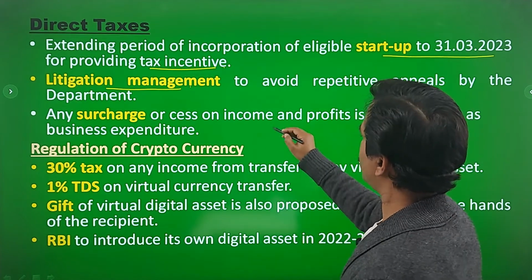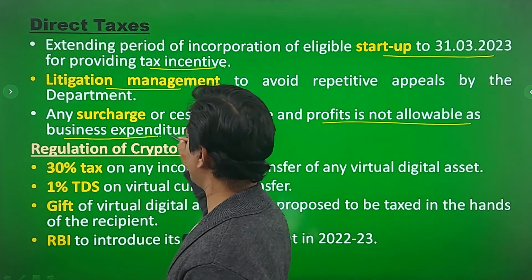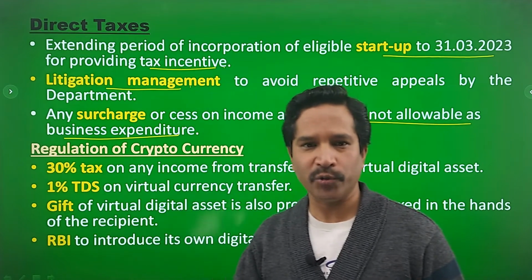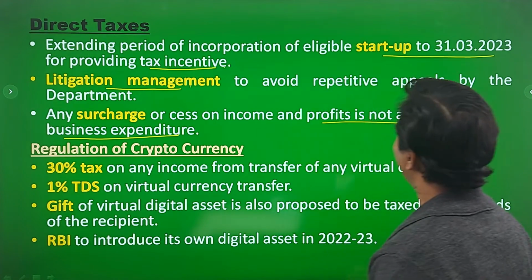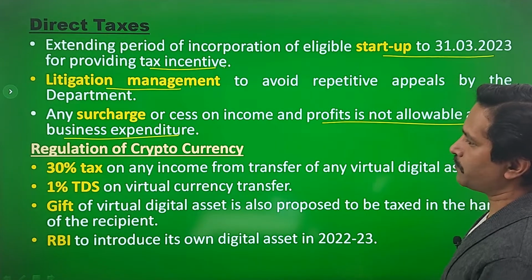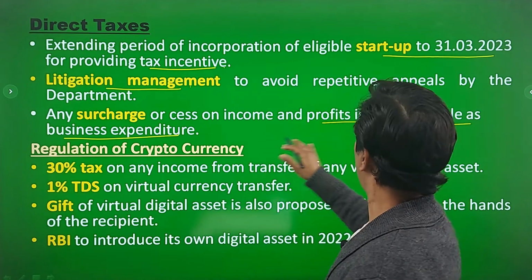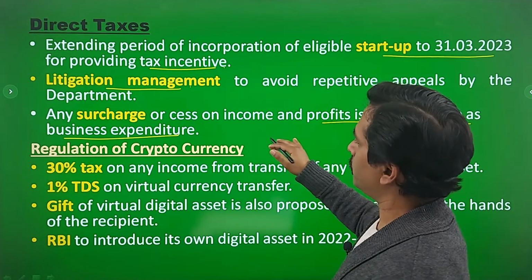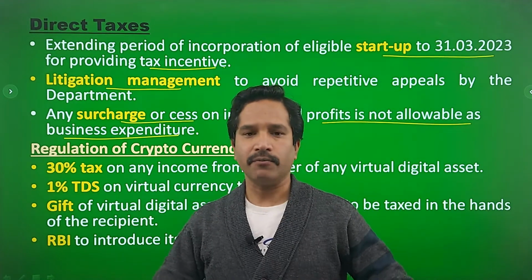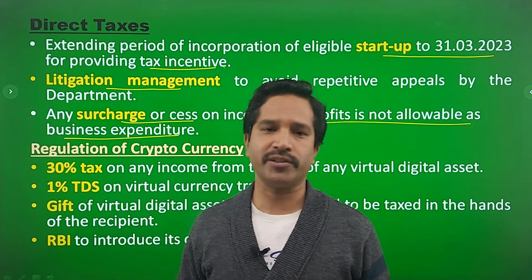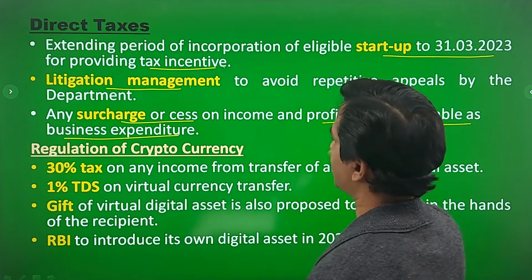Any surcharge or cess on income and profit is not allowable as business expenditure. So there were certain court rulings where surcharge was declared as a business expenditure. So the government has clarified in the budget 2022-23 that it will not be allowed, because the income from surcharge or cess is used for the welfare of the people, maybe for educational development, health sector, so it is not allowable as business expenditure.